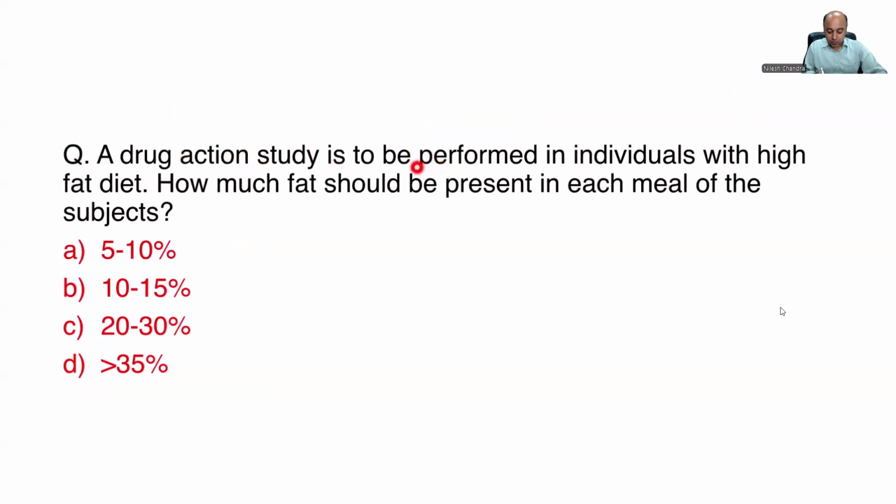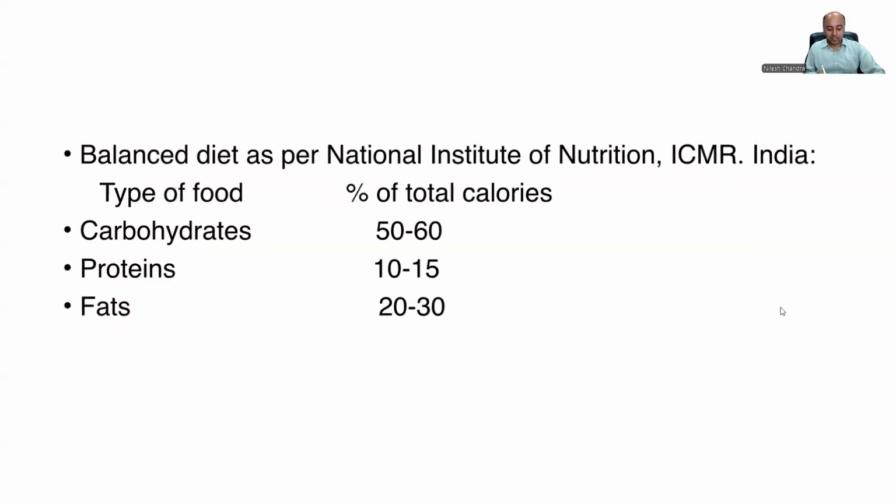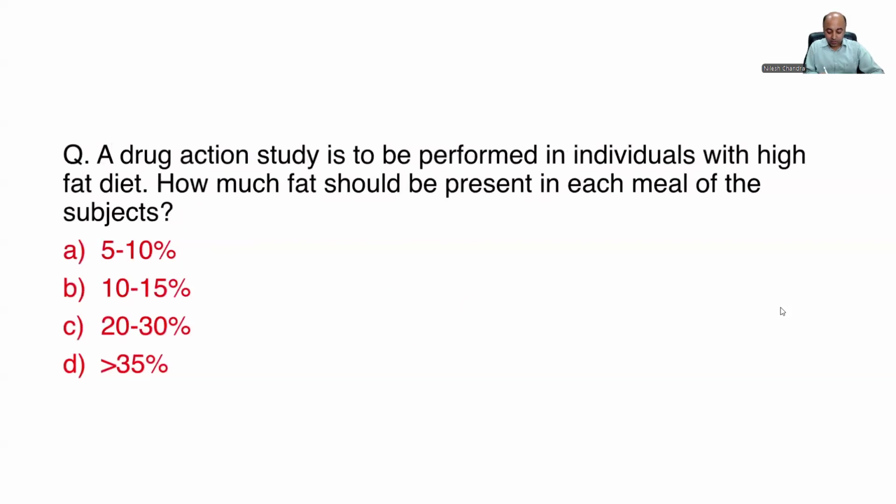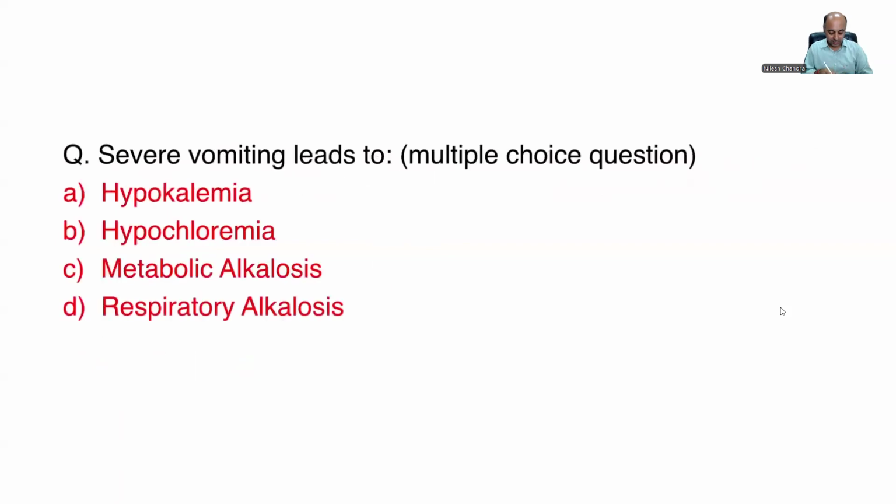A drug action study is to be performed in individuals with a high fat diet. How much fat should be present in each meal of the subjects? Now, this is a tricky question. Your options are 5 to 10%, 10 to 15%, 20 to 30%, and more than 35%. The trick here is to remember that the amount of fat in a normal diet is actually 20 to 30%. So when we're talking about a high fat diet, the answer should be greater than 35%. The amount of fat has to be greater than 35%. Only then will it be called a high fat diet.